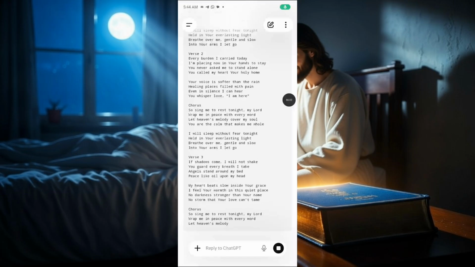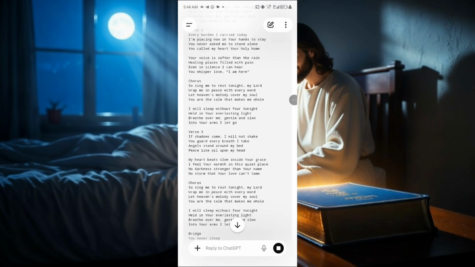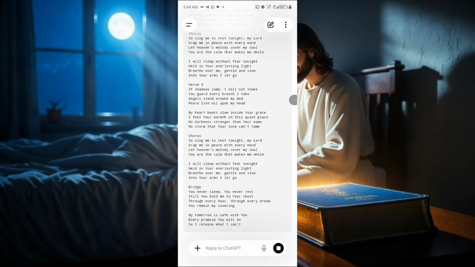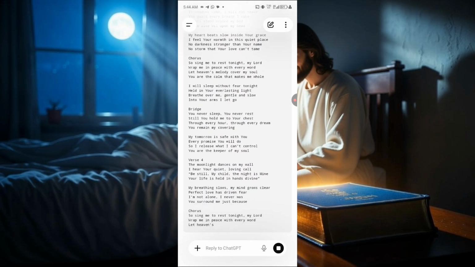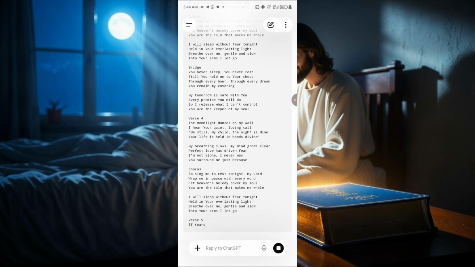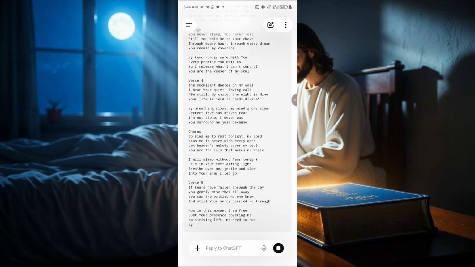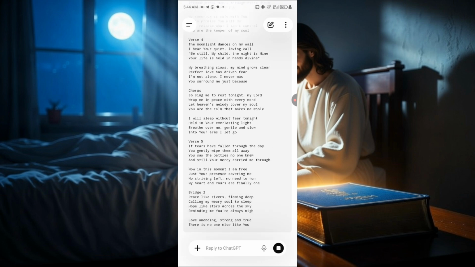So now this is it. These are the lyrics that ChatGPT gave to us. Now I'm just going to copy these lyrics. So let's wait for it to finish generating, then we are going to copy the lyrics.